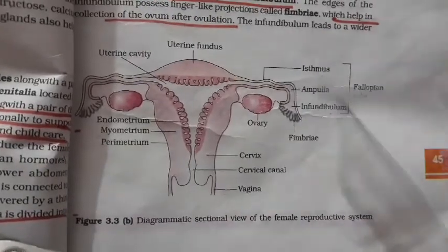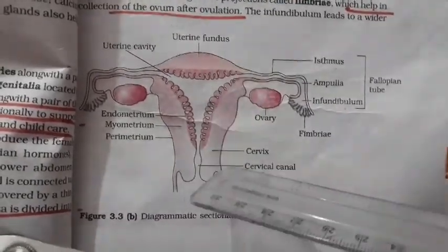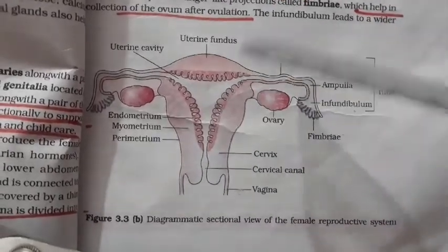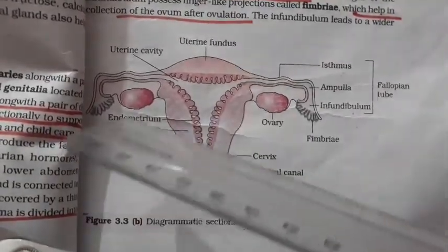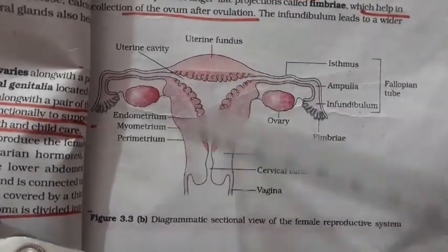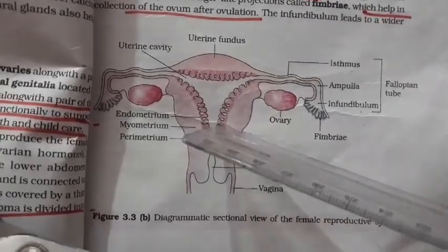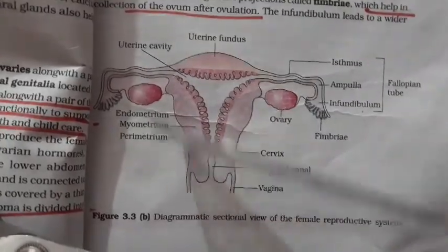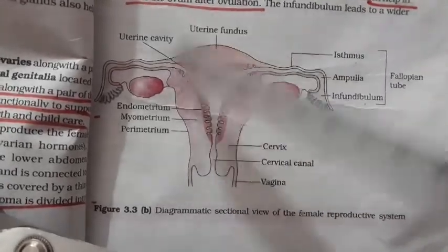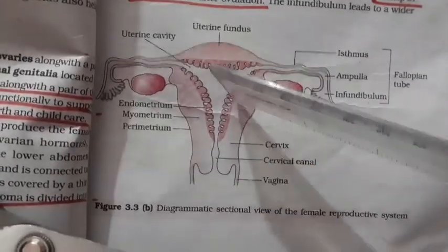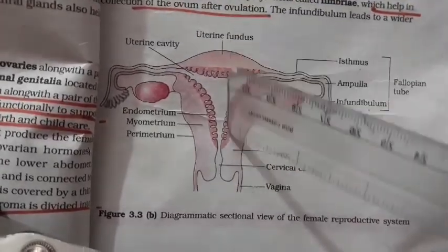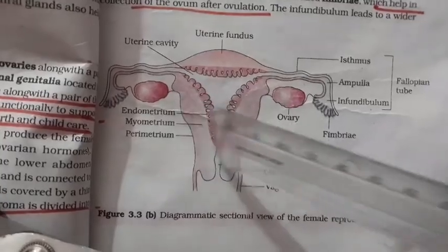These are the reproductive parts of the female reproductive system, and each organ plays a different role. The ovary is the primary sex organ, and the others, like the ducts and accessory glands, are located externally to the pelvic region: the labia majora, labia minora, and clitoris. These are the glands which help in sexual arousal, mainly the clitoris, which is present at the mid side in the pelvic region externally.